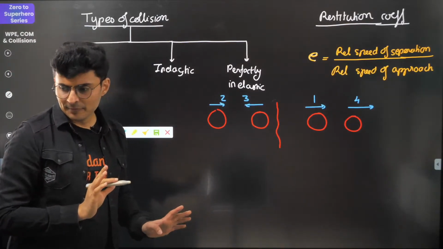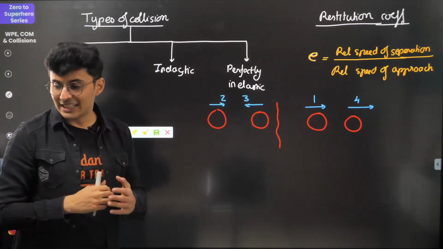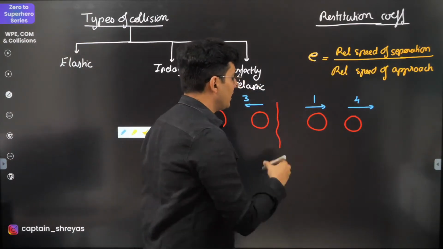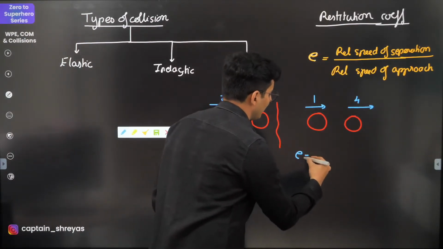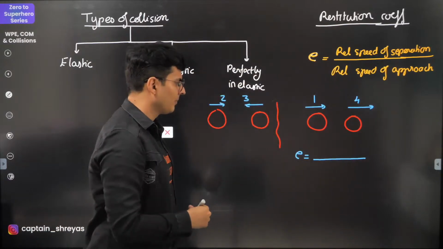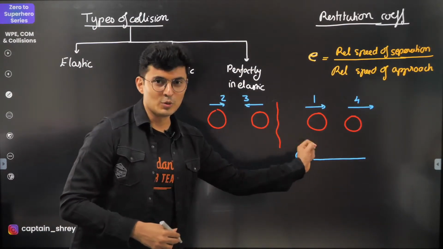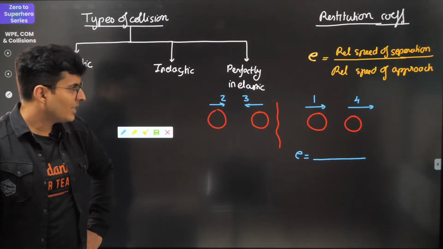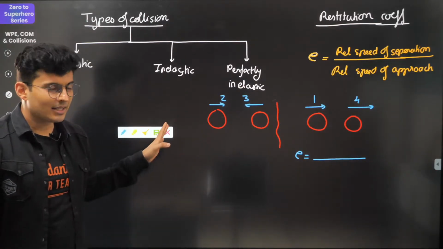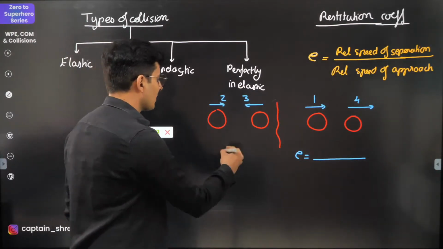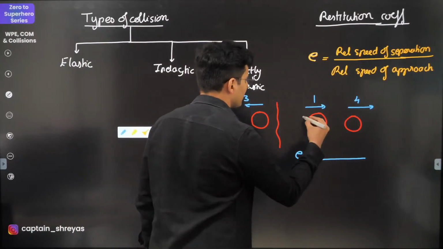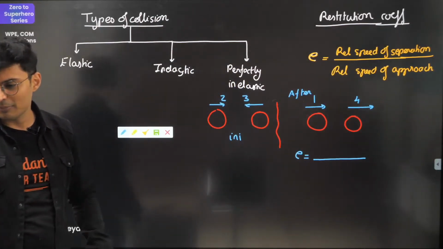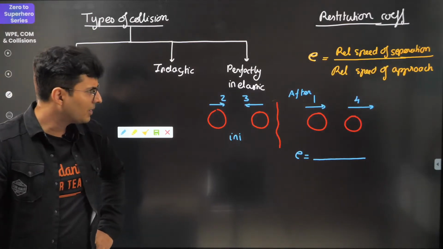Everybody fine? Yes, Jaya, this is for JEE and NEET both. Think carefully, what should be there in the numerator and what should be there in the denominator? E will be equal to something by something. What should be there in the numerator first? Come on, put it up in the chat box. 1, 4, 2, 3. This is before, this is after. This is initially, this is afterwards, after the collision. Come on, put it up in the chat box. What do you think it should be?